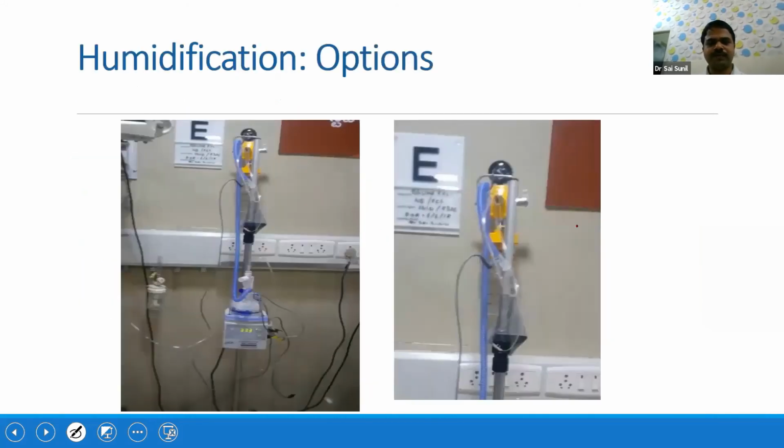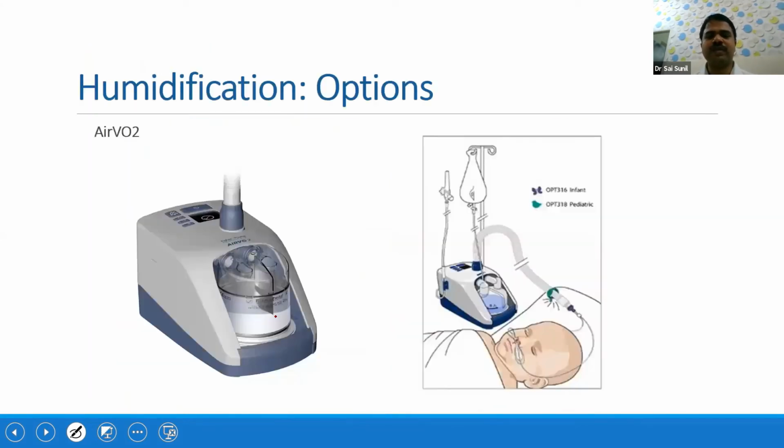What we do in our NICU is, for example, if a baby is requiring oxygen, we give it through a humidifier. The oxygen will be connected to the humidifier, and from there it will be connected to the baby. So it will give both warmth as well as humidity to the baby. Then the baby will be more comfortable, the complications will be less, the blockage will be less, and it is more useful in conditions like bronchiolitis in later neonatal period as well as early infancy. You have other options like high flow nasal cannulas, where we use HFNC machines.